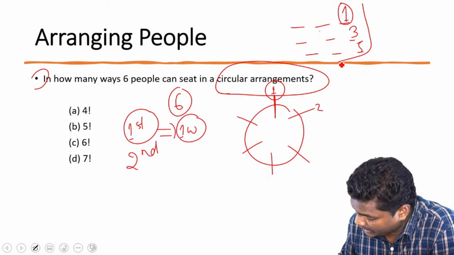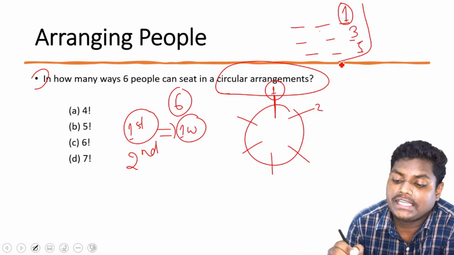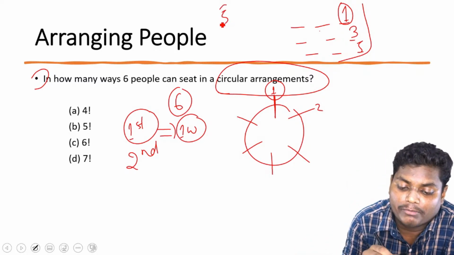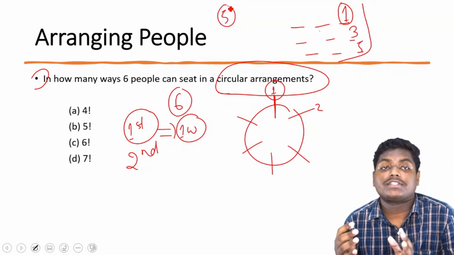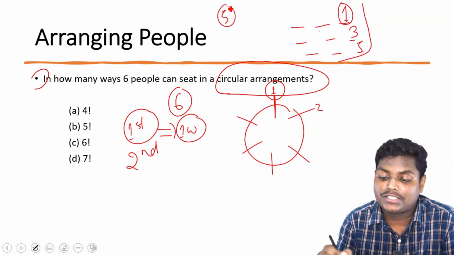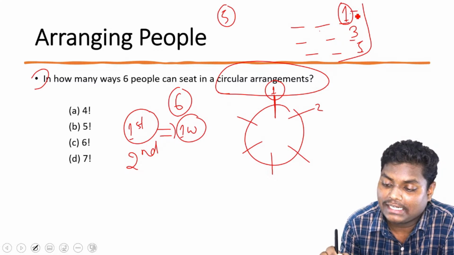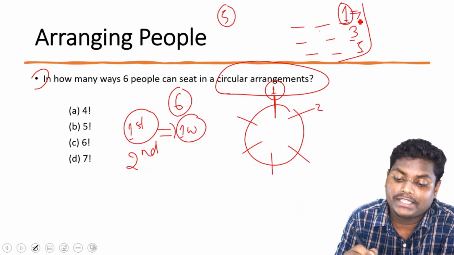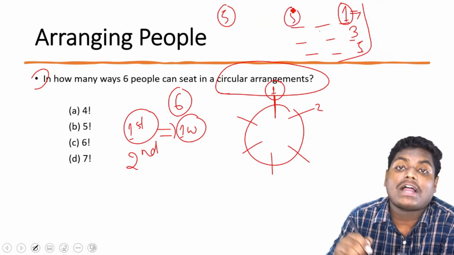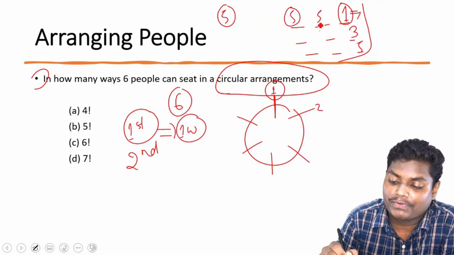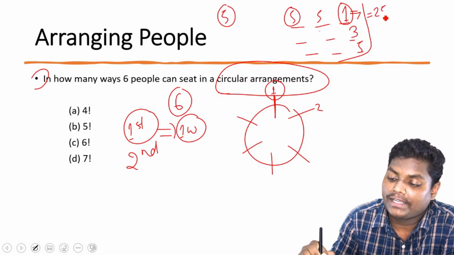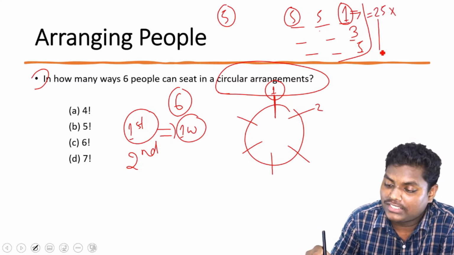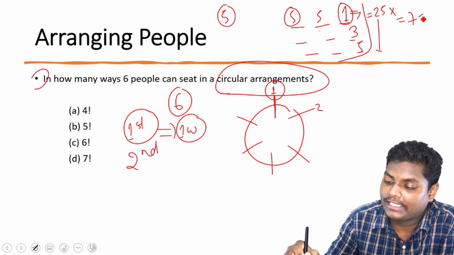So when repetition is allowed, since there are 5 different numbers and there is no restriction, we can again use this one. Important thing you should understand: since 1 is in the unit place, this can also be used in the 100 place. So we can fill this in 5 different ways. Similarly, here also 5 different ways. That is why we were having 25, and this 3 will be having the same, so we'll be having 75.